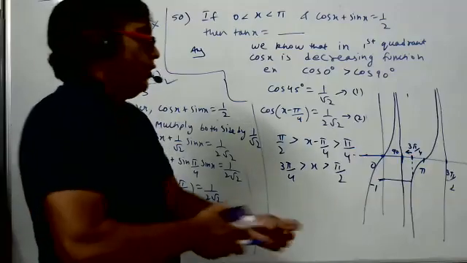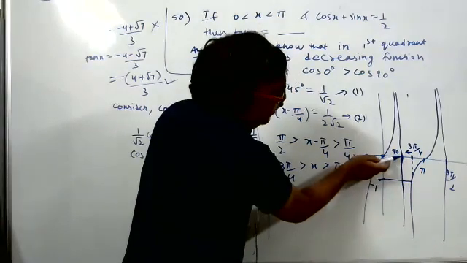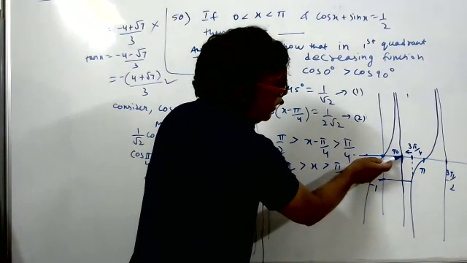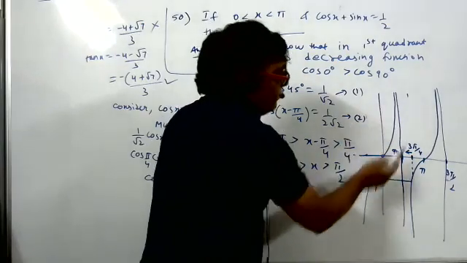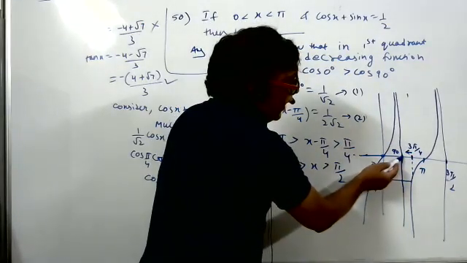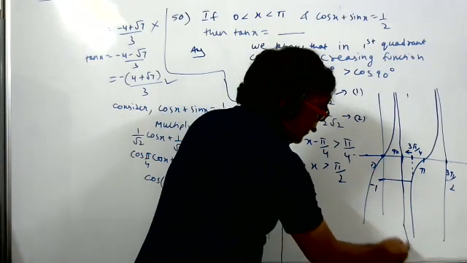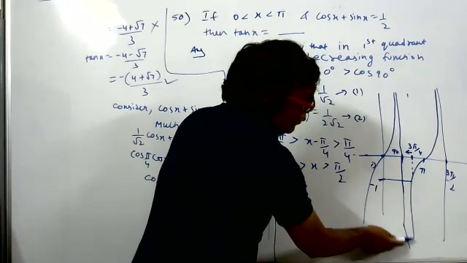See here. tan 90 how much? Read the graph. tan 90 how much, students? Infinity. But as we go into the second quadrant, tan will become how much? Negative infinity. Minus infinity. And as we increase the angle, the y value will increase.